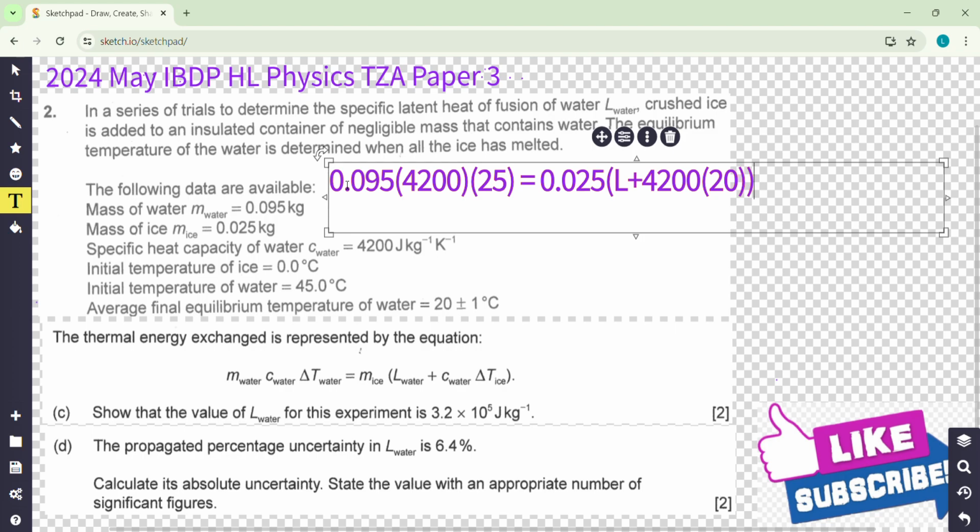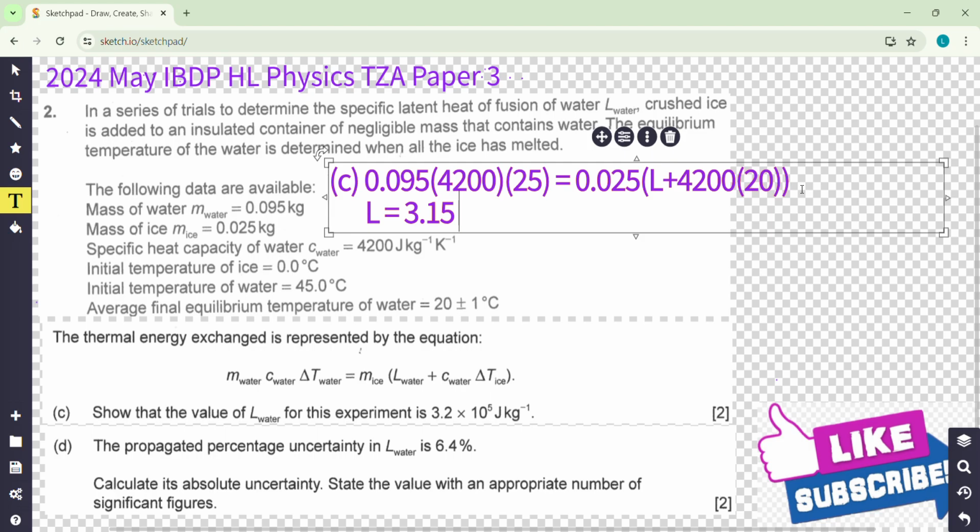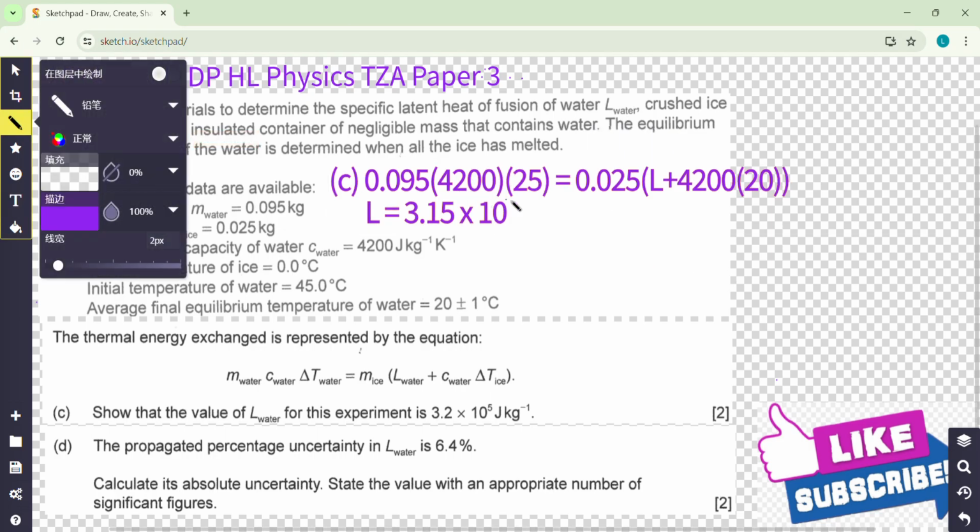Okay, it is for part C. And then you calculate it. Remember, because the answer is given, you need to show you have done it. How can I show it? Give a result that is more accurate than that one. You do the calculation. Try to do it. Yes, you got it. It should be 3.15 times 10 to the power 5.